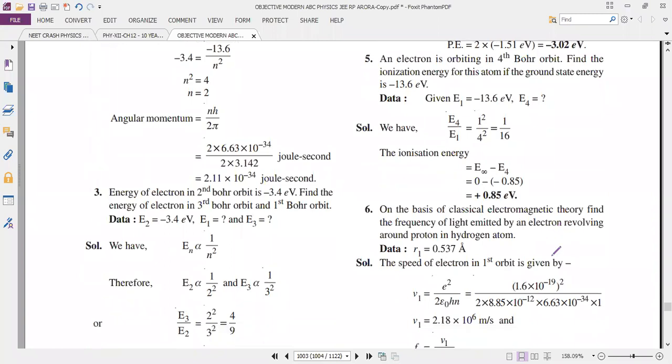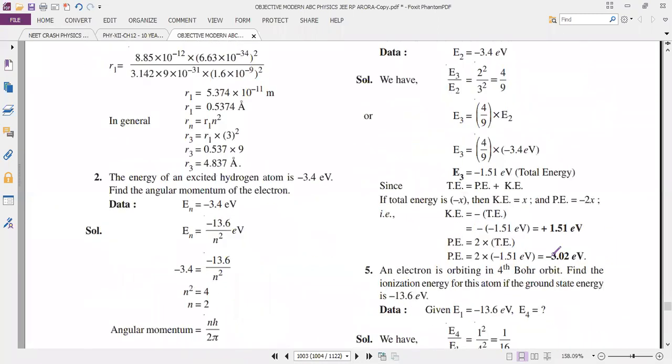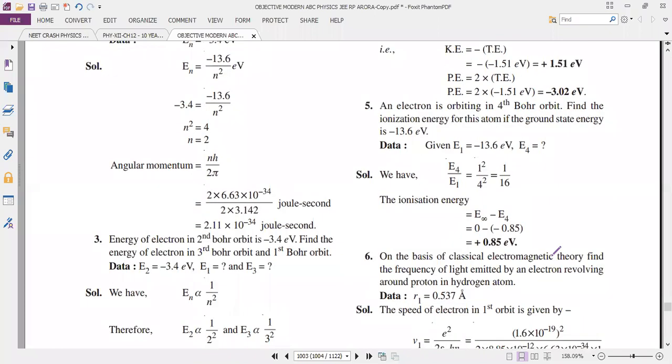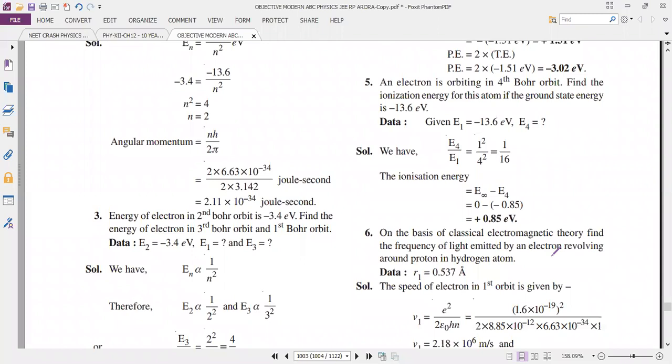Okay. So yesterday we discussed up to problem number 4. Now we go for problem number 5. An electron is orbiting in the fourth Bohr orbit. Find the ionization energy of the atom, given the ground state energy is minus 13.6 electron volt. E4 divided by E1, take the ratio.